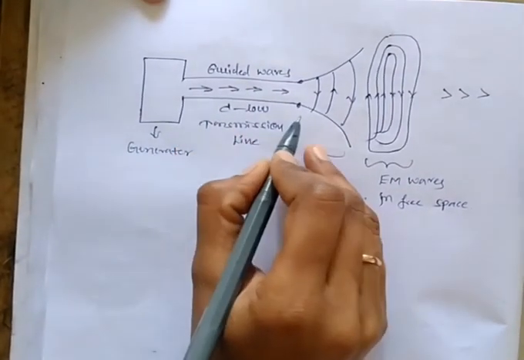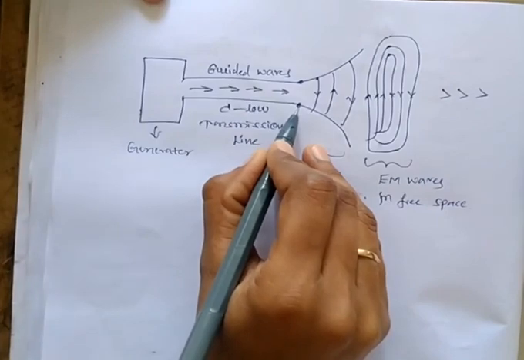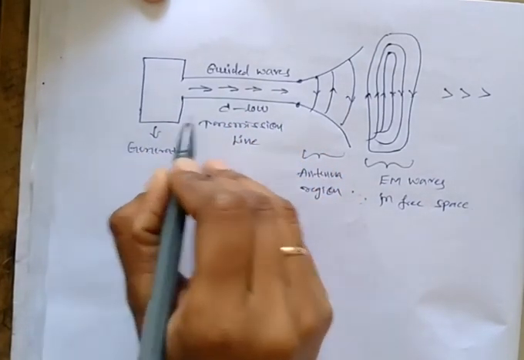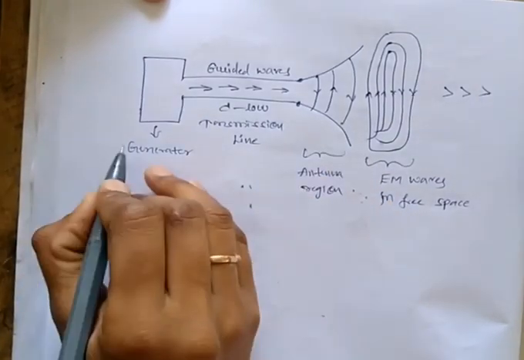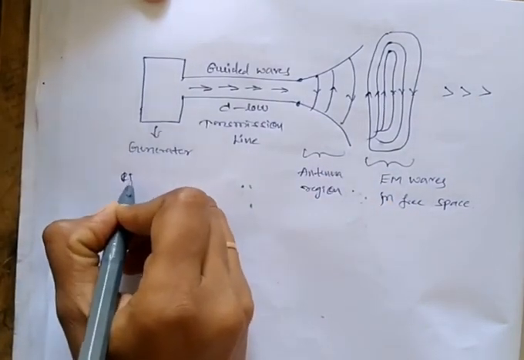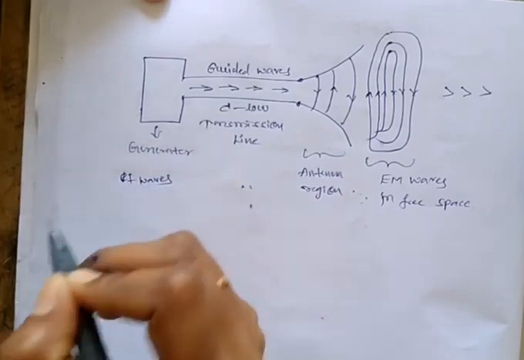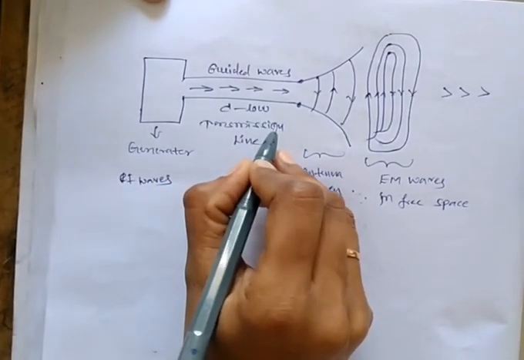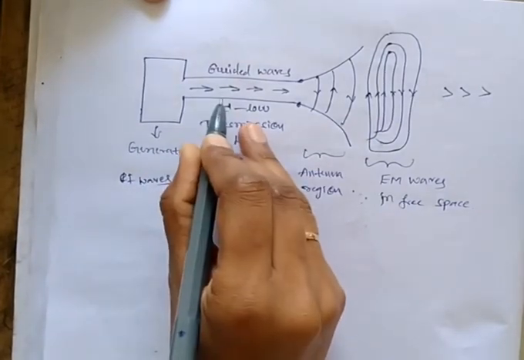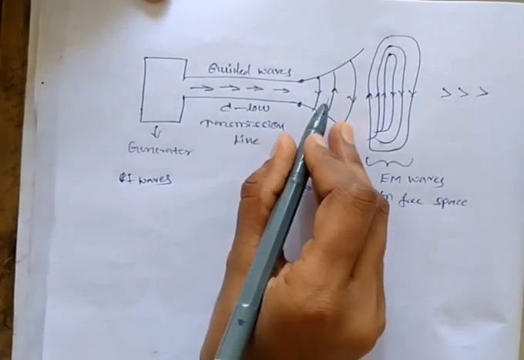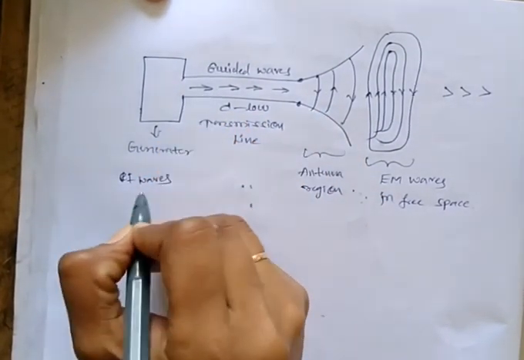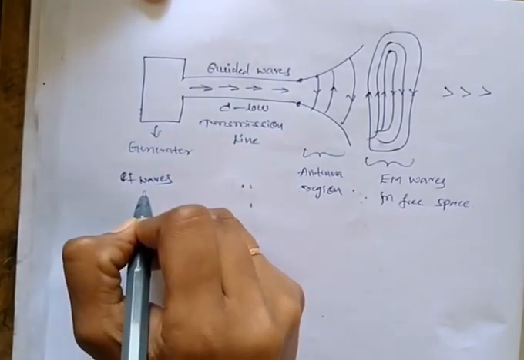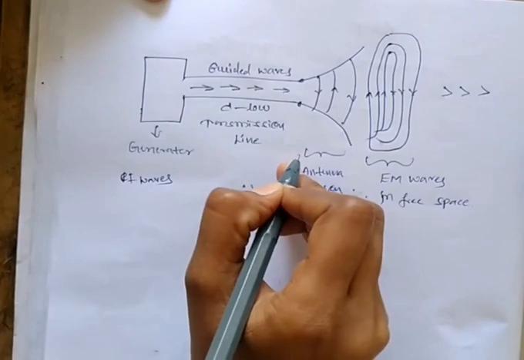Here the transmission line may be a coaxial cable or waveguide, whatever it may be, between the generator and antenna region. The generator generates the RF waves. This transmission line guides these RF waves to the antenna region. Guiding means showing the path to the RF waves. This transmission line shows the path to the RF waves to the antenna region.